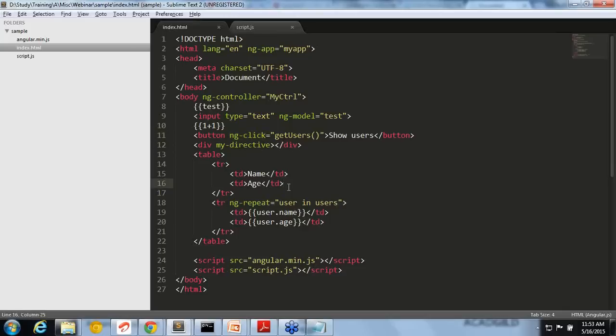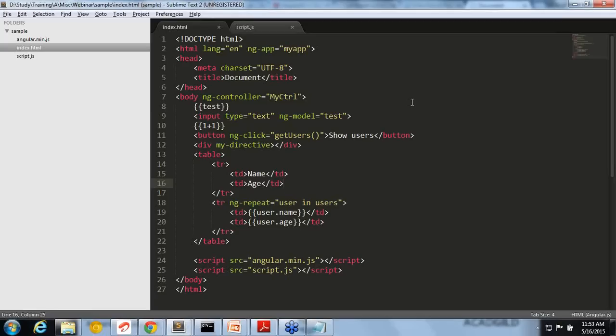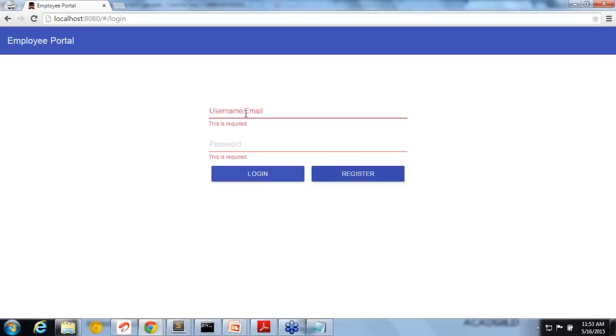What is Ajax, in the sense that I have told you this is all a single page application, right? That means in a page you are not refreshing. I showed you an example, our application. You are in the same page whenever I am logging in.